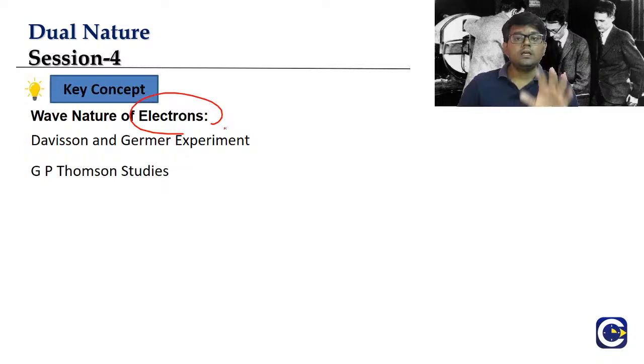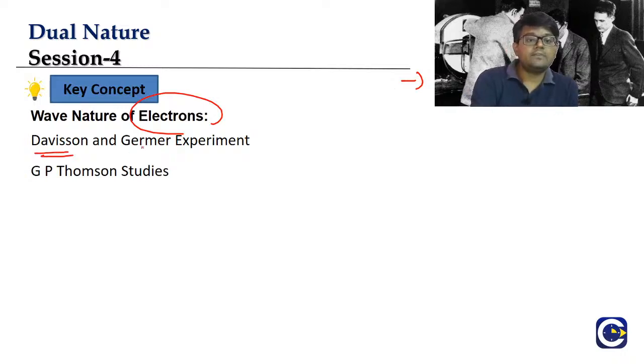So most of the initial experimental studies were performed on electrons. If you are wondering what is there on my back screen, these are the scientists who set up the experimental setup that resulted in proving that electrons actually have wave nature or wave characteristics. The scientists you are seeing in the picture are Davisson and Germer.